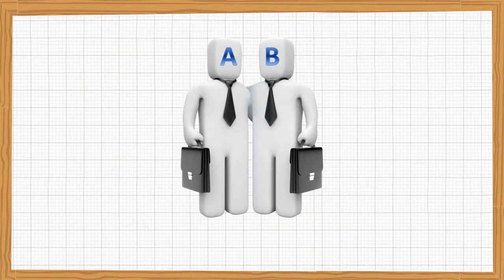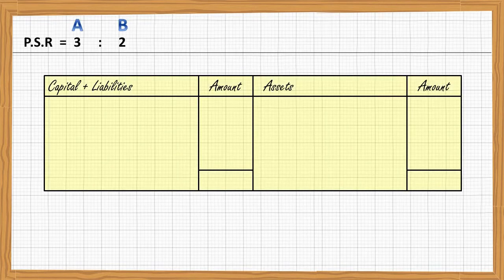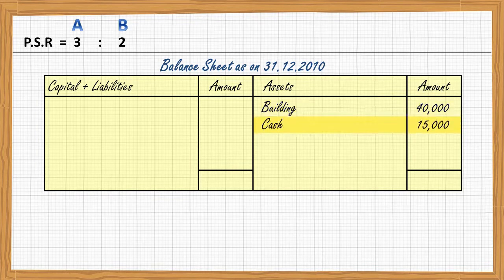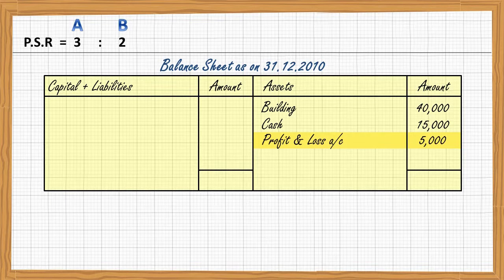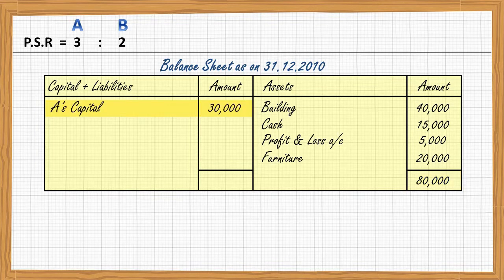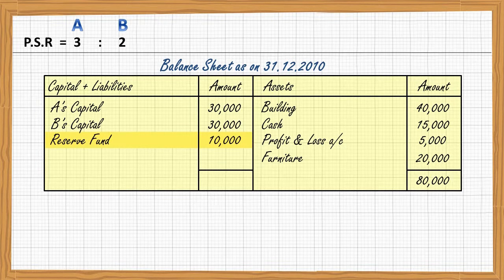A and B are two partners sharing profits and losses in the ratio of 3:2, and their balance sheet as on 31st December 2010 was as follows. Building 40,000, cash 15,000, profit and loss account 5,000, furniture 20,000, total 80,000. A's capital 30,000, B's capital 30,000, reserve fund 10,000, creditors 10,000, total 80,000 rupees.